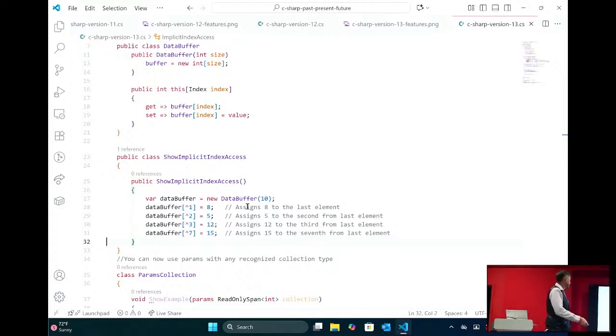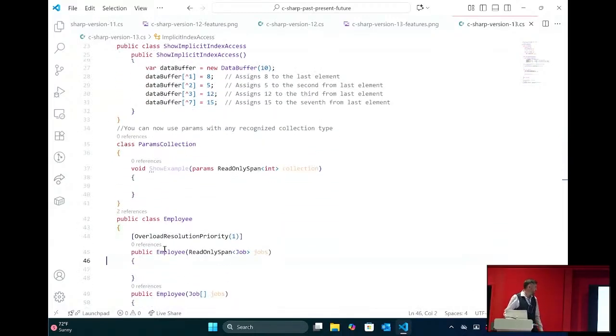they added it. What this allows us to do is, if you look right here, use the caret in the array, and you're setting from the end of the array. So in this data buffer, 8 would be assigned to the last element, 5 would be assigned to the second to the last element, 12 would be assigned to the third to the last element, 15 assigned to the seventh to the last element. There are times you need to do this, I guess, like maybe when you're doing games. I've never really had to do it, but it's something they added and it was really hard, I guess.